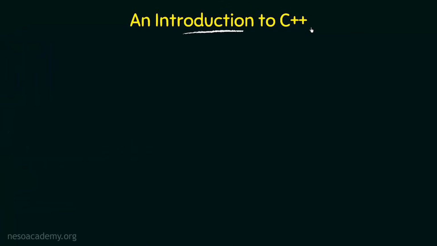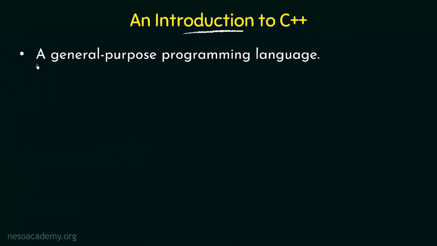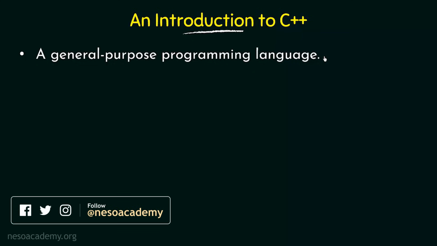So coming to the introduction to C++, C++ is a general purpose programming language. Now what do we mean by general purpose programming language? It means it is a language that can be used for general purposes. That means it can be used for writing software in different domains, for different applications. That is why we call it a general purpose programming language.